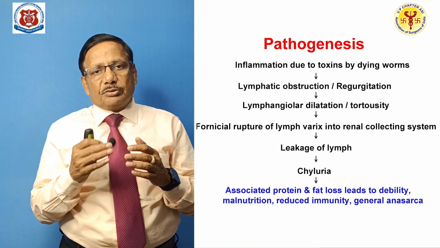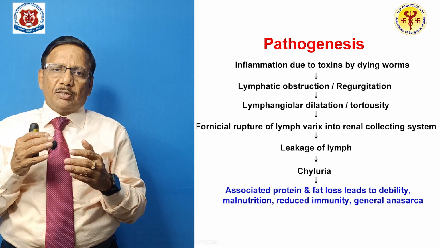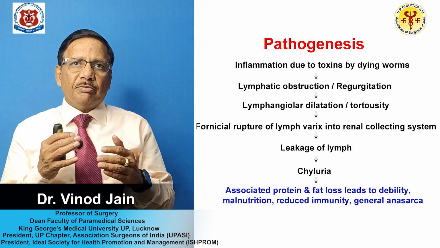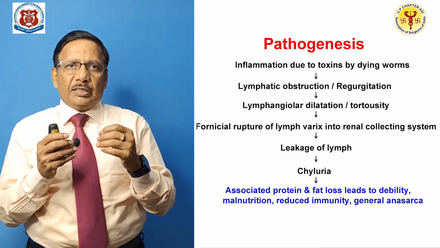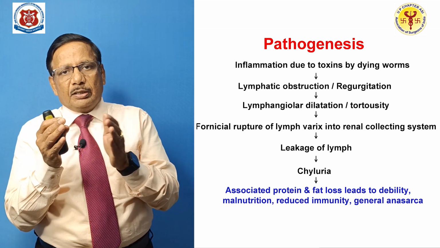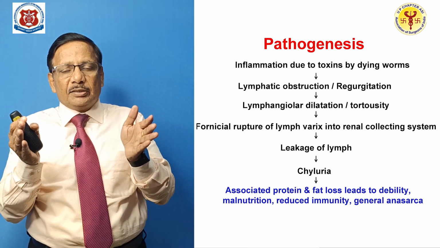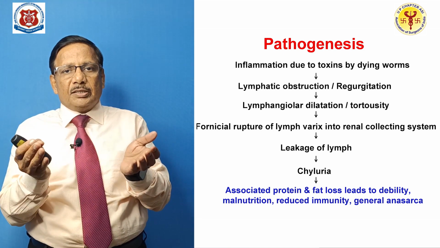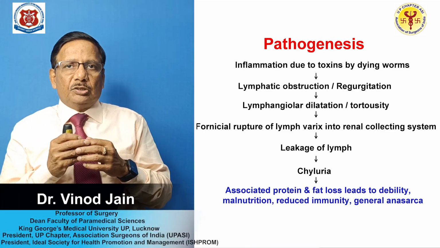Now if you see systematically in this slide, because of the inflammation due to the dying worm or the toxins which are released, there is lymphatic obstruction. As I told you, whenever there is lymphatic obstruction, there is dilation of the tract and the valves do not function, and there is lymphatic regurgitation from proximal to distal part.